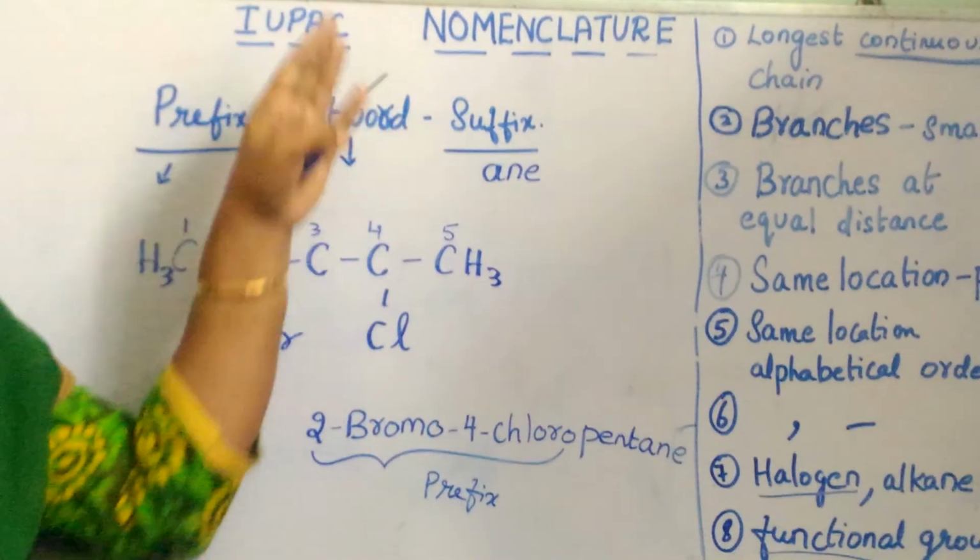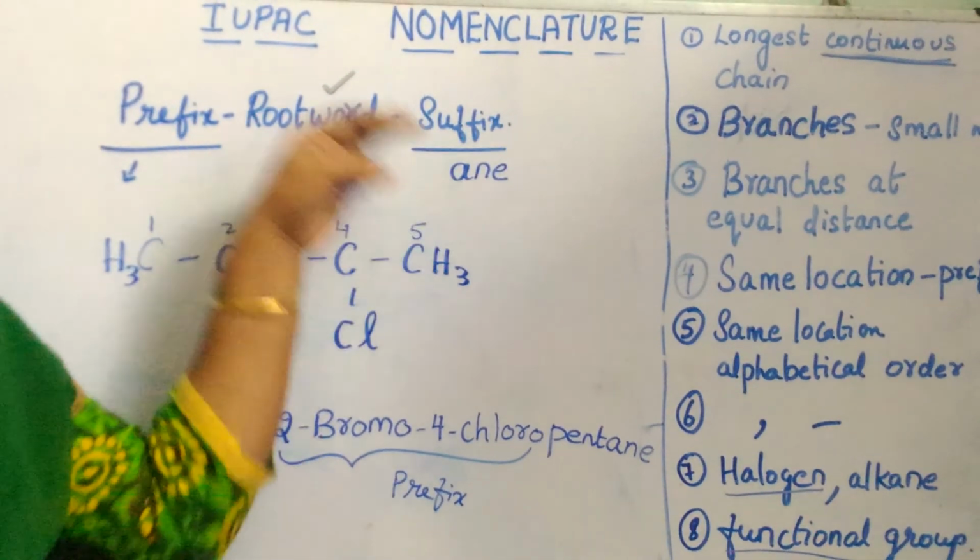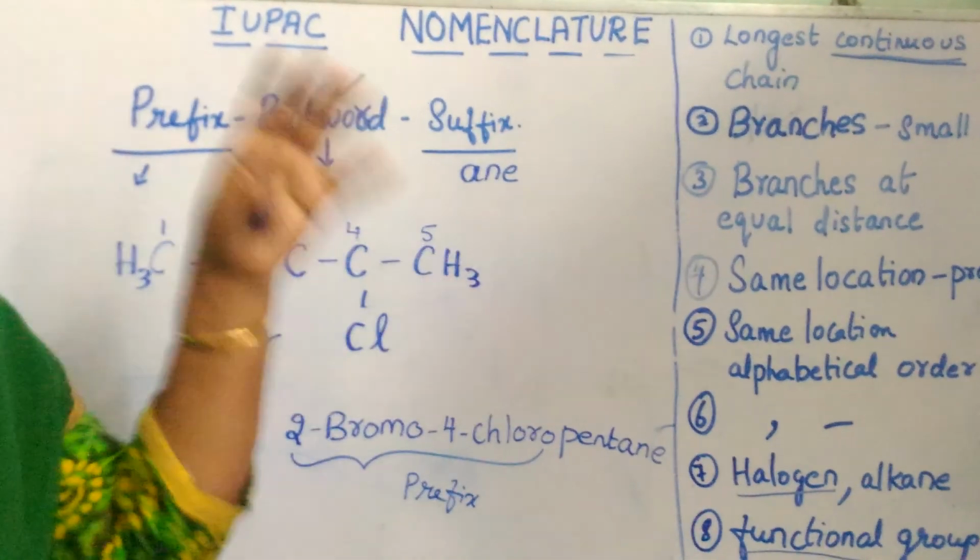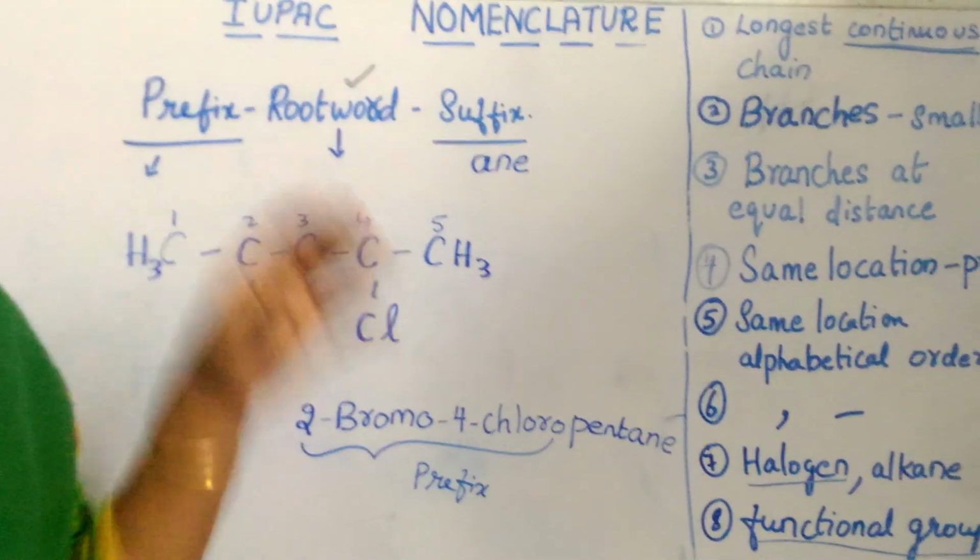I think now the IUPAC nomenclature of the alkanes will be very clear. Now let us go to the next video. It will be regarding the different functional groups.